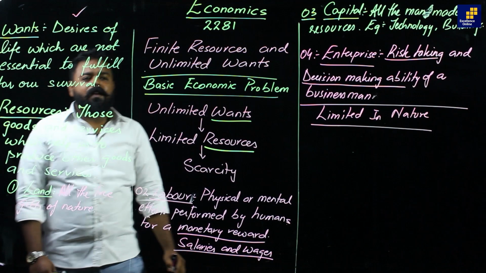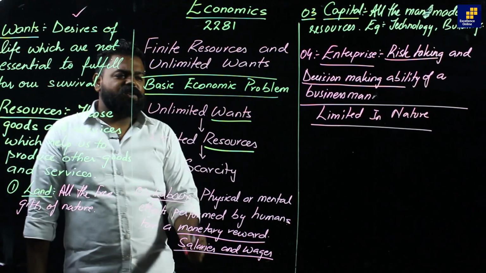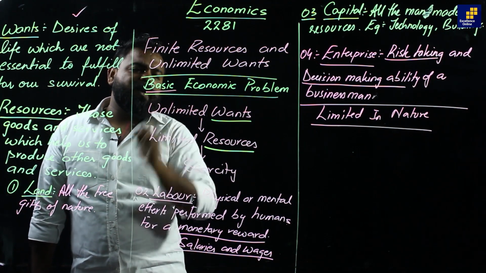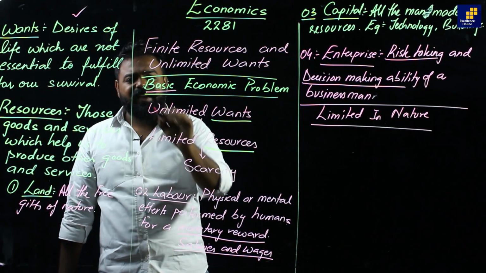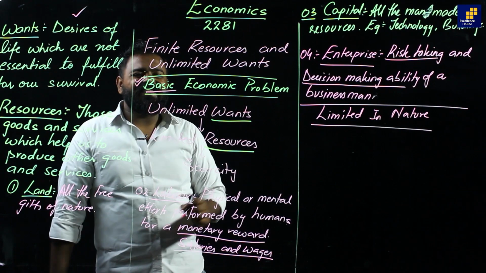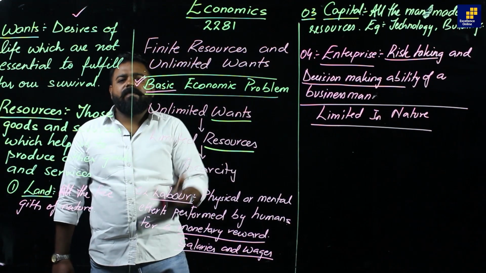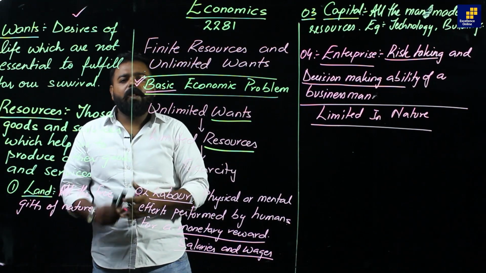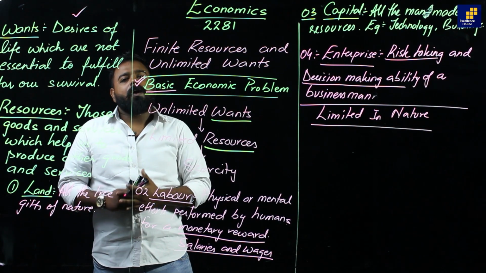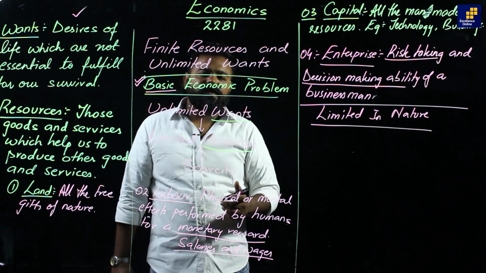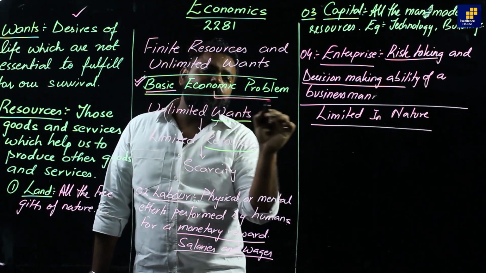That is the reason in economics it is called the basic economic problem. And it is basic just because it is faced by each and every person in the society: all the producers, all the governments, all the workers, all the nations.